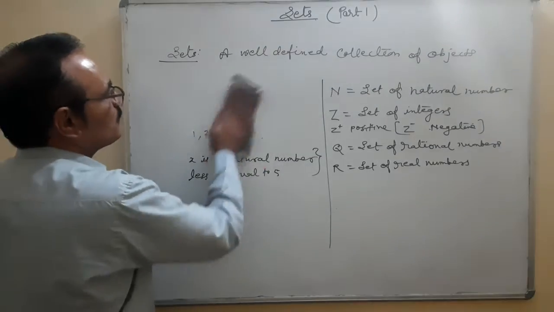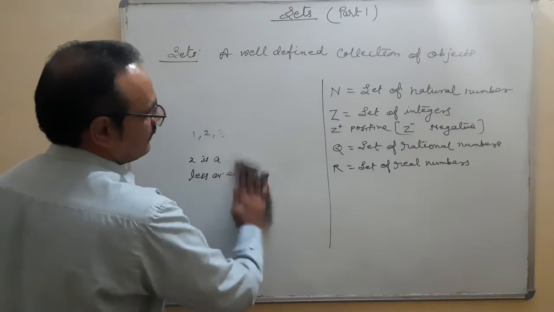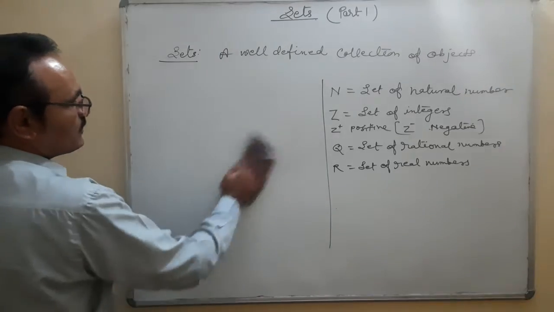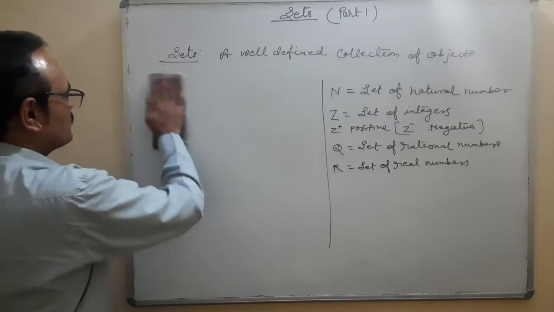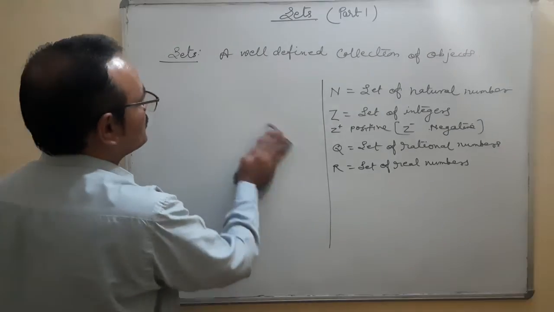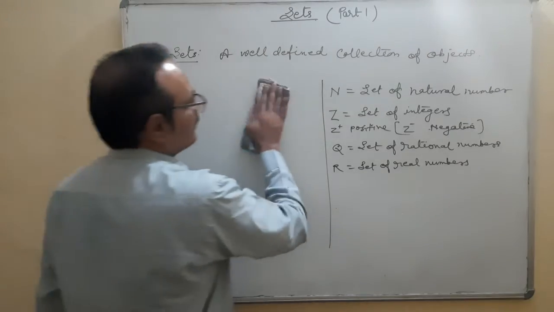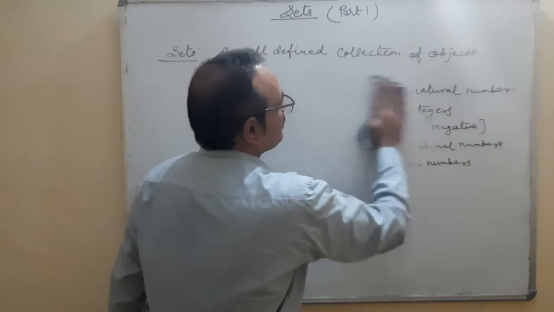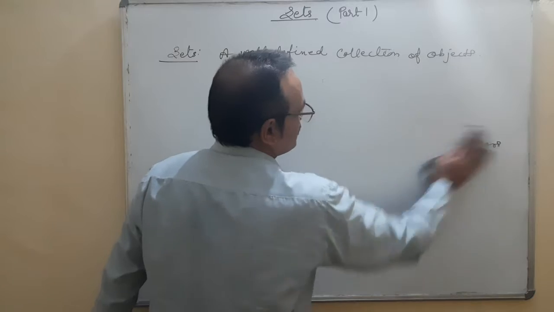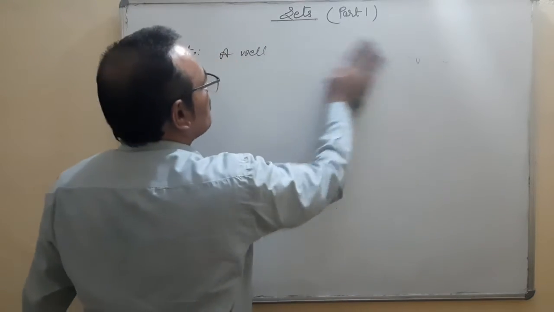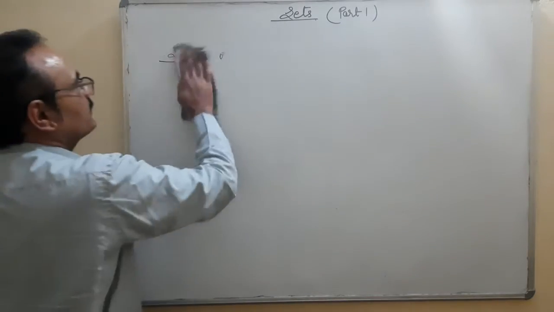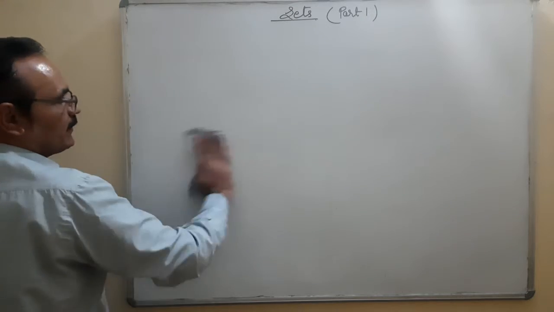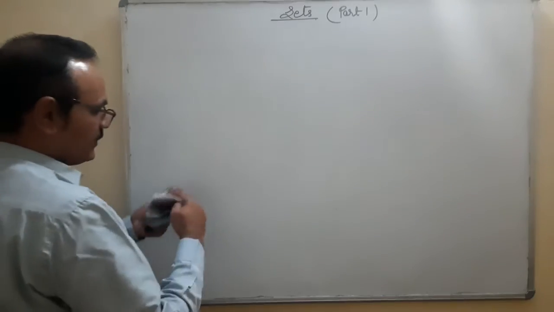In your exercise number 1, only some questions are there in which we are going to express in the form of set builder form, match the column. Some of the examples are sets, and some of the examples are not sets. Because when you know the definition, you don't have any problem in that.